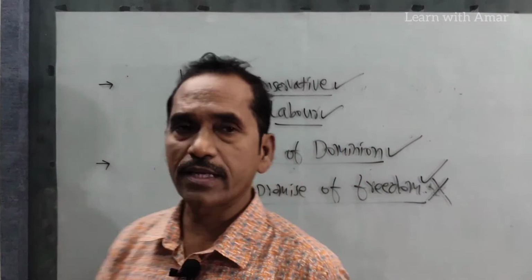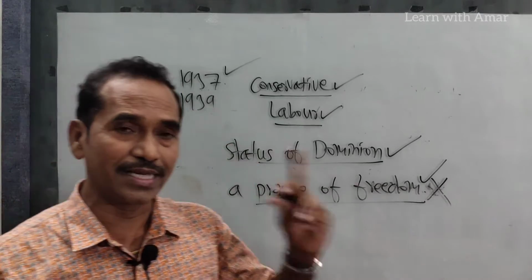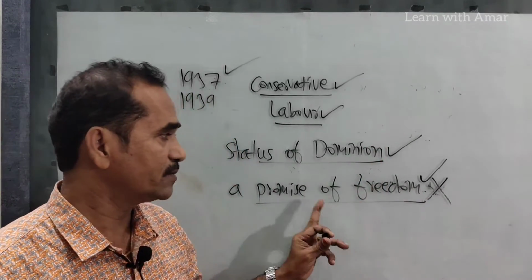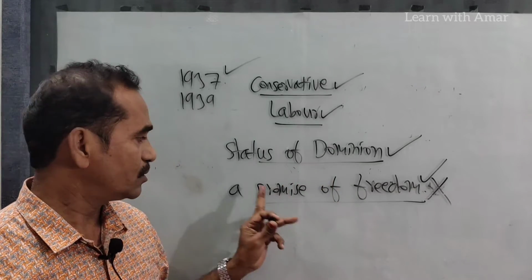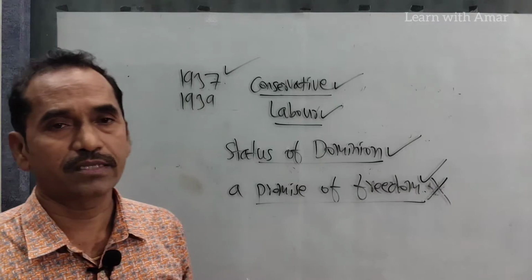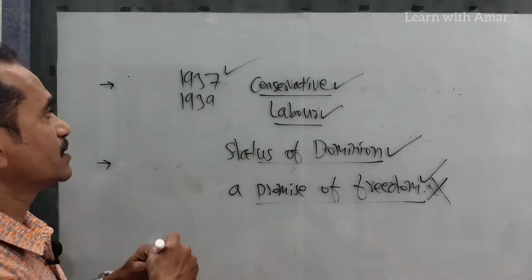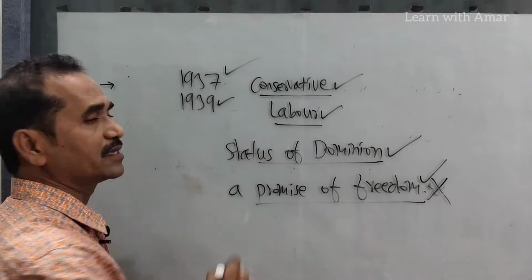But congressmen demanded a minimum promise: when the war had ended, at that time they wanted freedom. This time only a promise of freedom. But the British government refused. To protest their decision, the Congress Party resigned from the ministries in 1939.